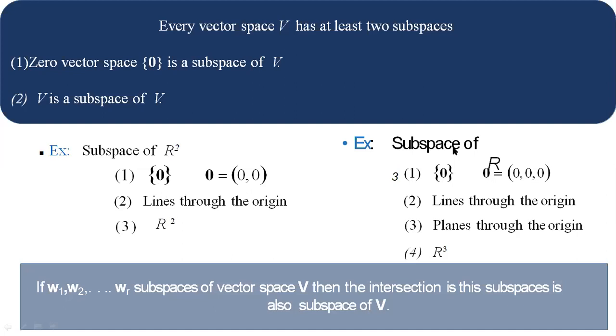So therefore, subspaces of R cube. R cube has the zero subspace and R cube itself. Other than these two subspaces, we have lines through the origin and planes through the origin. So you have to remember every vector space has at least two subspaces. One is the zero vector space and the other one is V itself. These are called the improper subspaces of V. Other than these two subspaces, we call them proper subspaces of V.